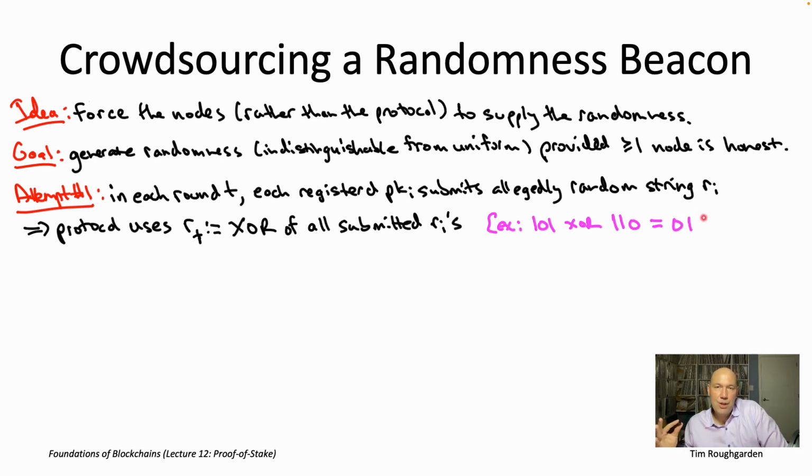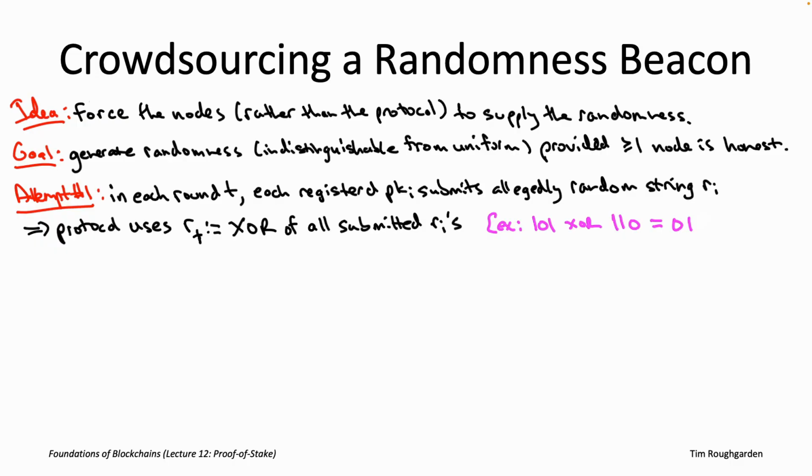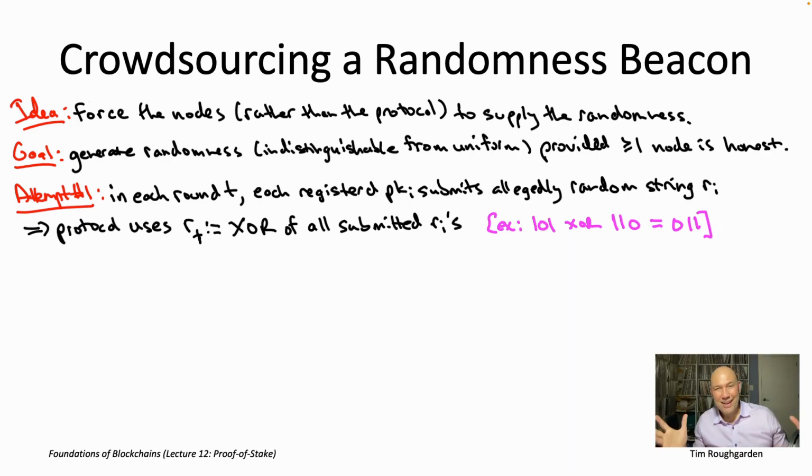And similarly, in the third bit, exactly one of the 2 inputs, namely the first one, has a 1, so we're also going to get a 1 in the third bit. If you're XORing a bunch of bit strings, one way to think about it is just that you do this kind of pairwise application over and over and over again, mixing in one new input each time. And each time you take an XOR, you can sort of think of it as a toggling operation.